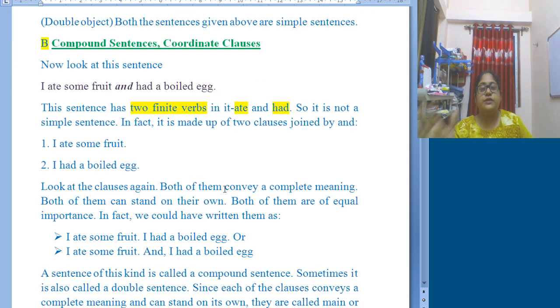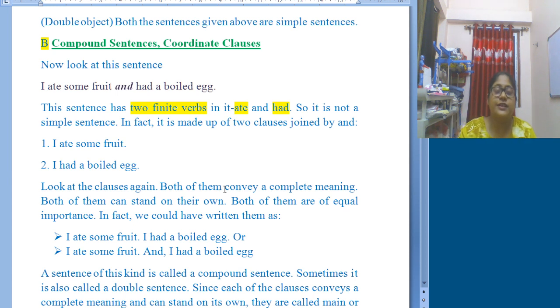Now compound sentence. In a compound sentence, what do we find? We find two finite verbs. And obviously if two finite verbs are there, then it must have two objects. So each part of a compound sentence can stand alone. They are connected with coordinating conjunctions.